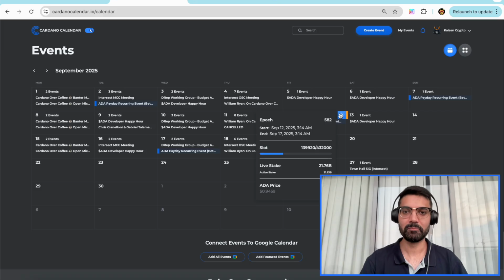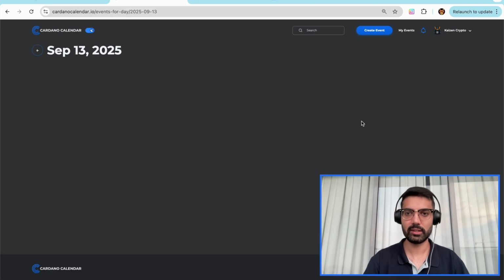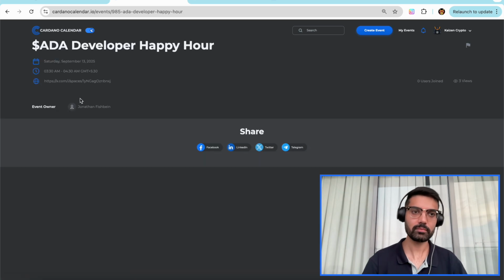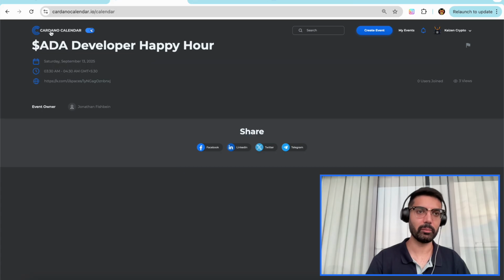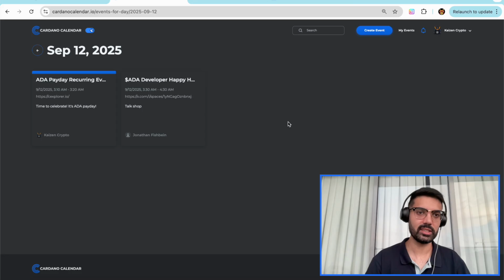So we've got the Cardano blockchain related events. So we've got the epoch, the slot, ADA price. Let's say if I click on one of these, I can see that this is today with this marker, ADA developer happy hour, always taking place there. We've got a link to the X space. There's more details you can add here. This is a very bare bones listing. Let's take a look. We've even got ADA payday, so you can see when is ADA payday.